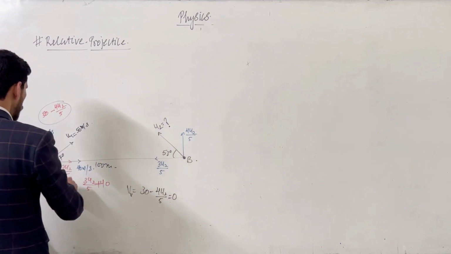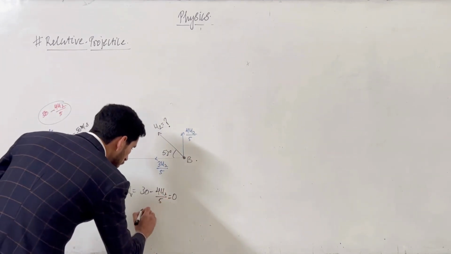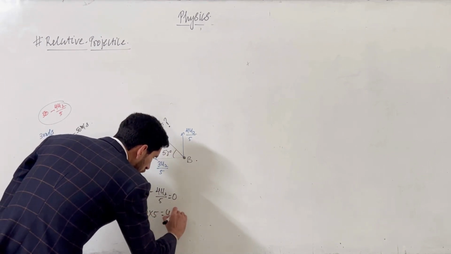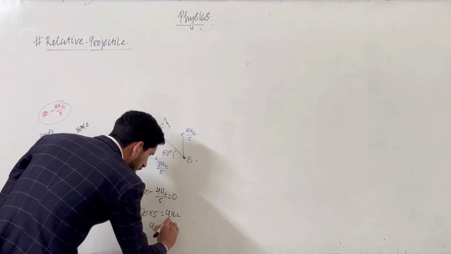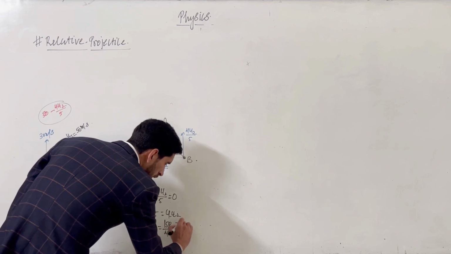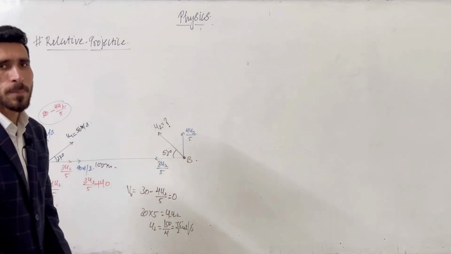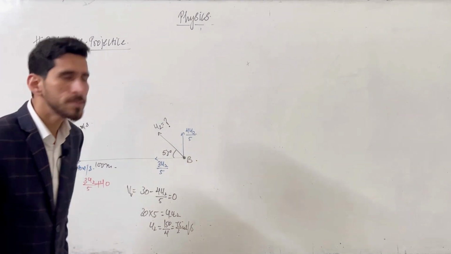So the relative velocity in the vertical direction should be 0. So 30 into 5 is equal to 4u2. Our u2 will become 150 divided by 4, that is 75 by 2 meter per second. So this is the concept of how we can solve this type of question. Let's discuss one more question.